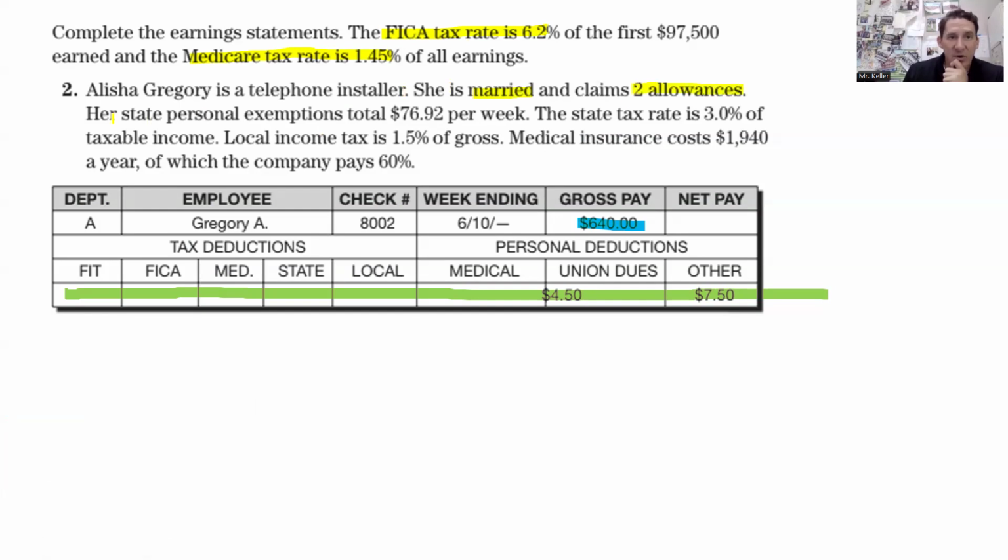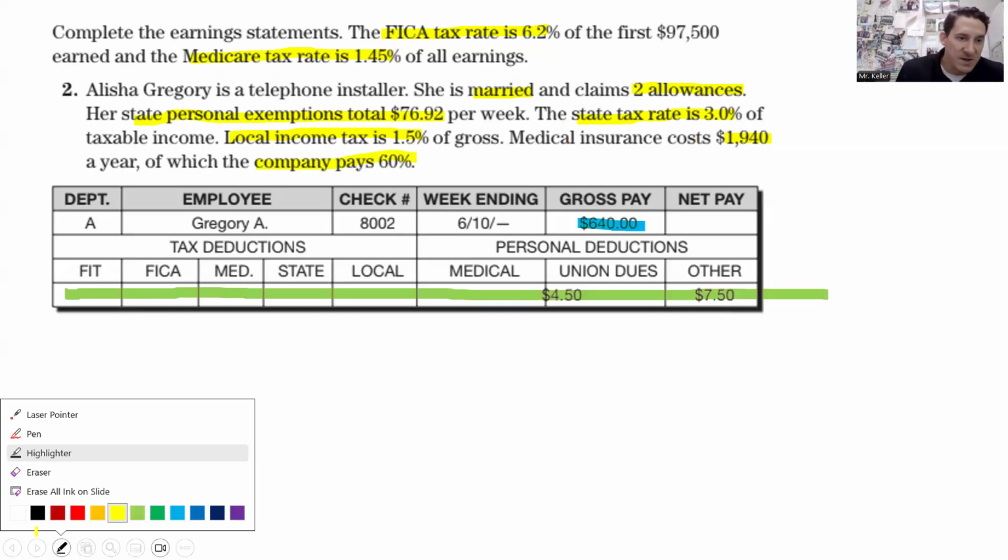Her state personal exemptions total 7692. We need that for the state tax. And then also we need the state tax rate and the taxable income. So we're going to use all that to calculate that. Local income tax is 1.5%. Medical insurance costs 140 and the company pays 60%. So we're going to use all that.